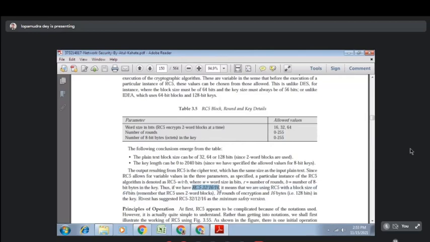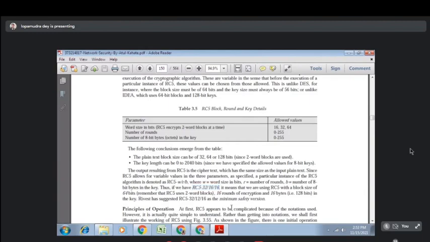If it is written RC5-32/16/16, what is the meaning of it? So the first is the word size, the second is the number of rounds, and the third one is the key, that is the number of 8-bit bytes in the key. Okay, so this is the meaning of this notation.